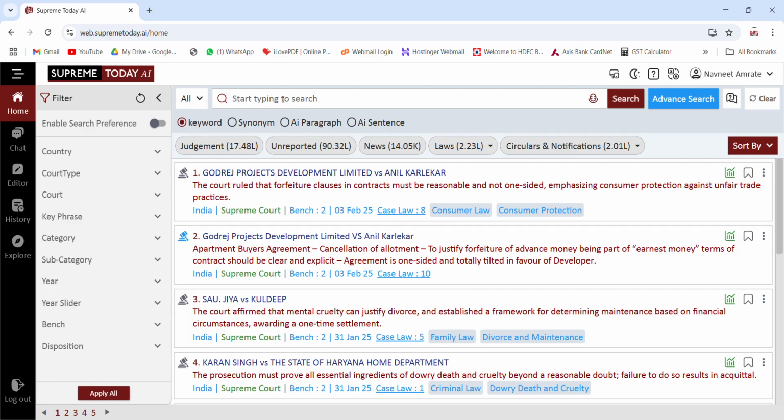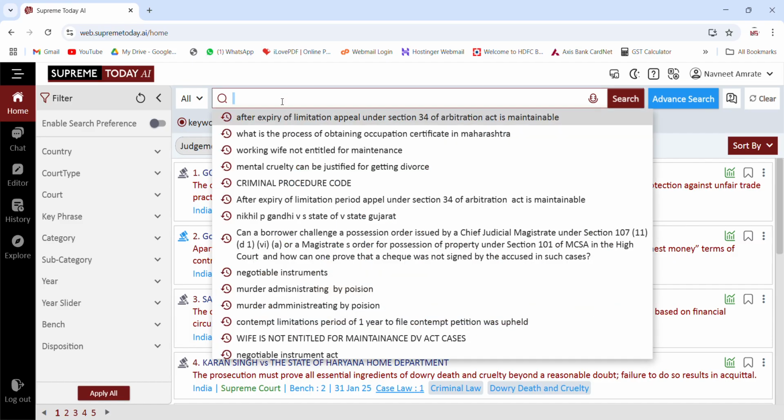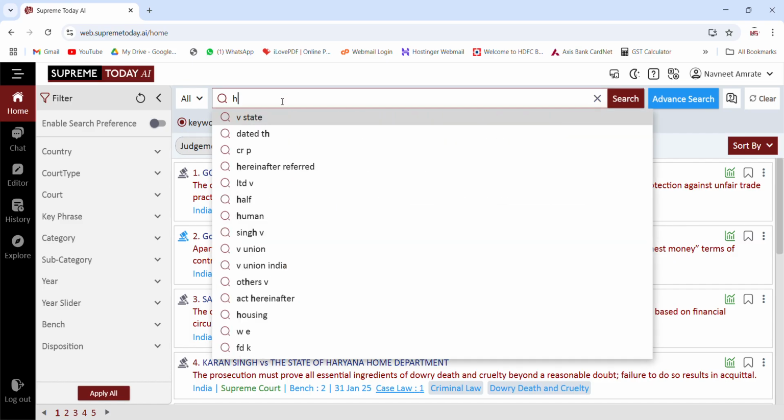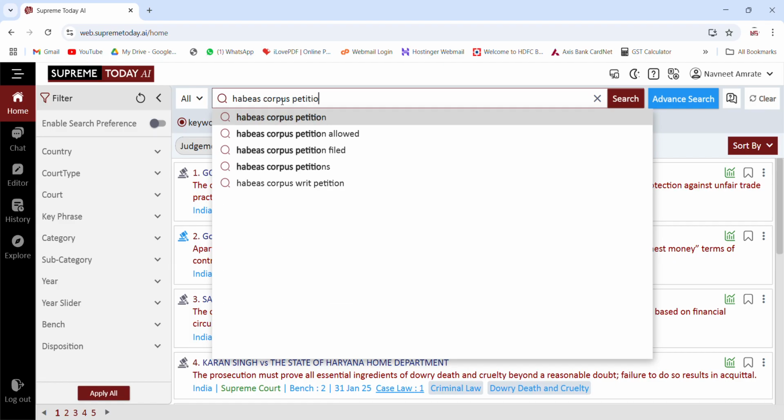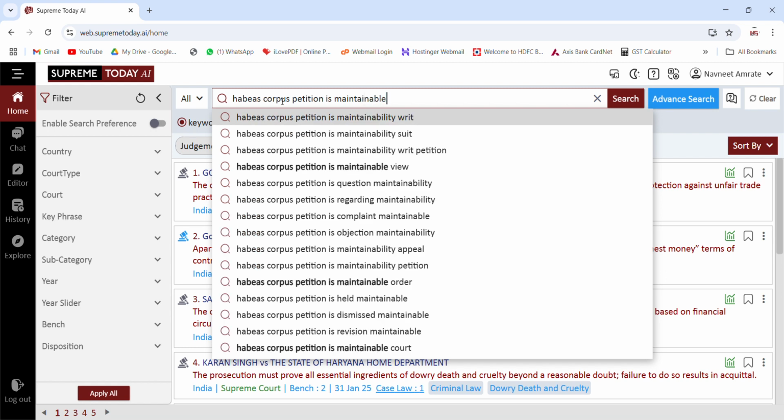Similarly we can ask any other query, like we can ask: habeas corpus petition is maintainable in missing person case.